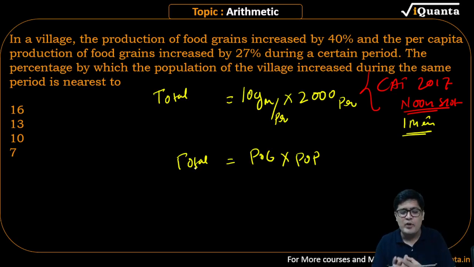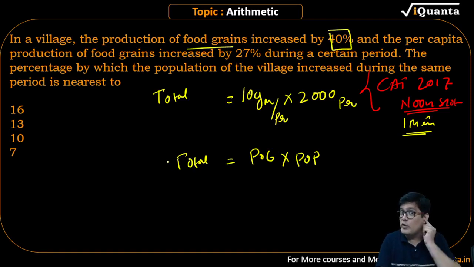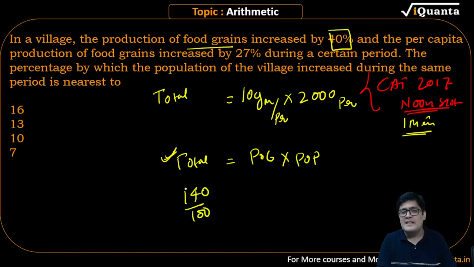This is about food grain. Just observe. There is 40% increase in what? In food grain production. So listen to this. Total value has increased by 40%. You can write this down. This is the ratio for increase of total. What is the per capita increase? 27%. You can write this down.